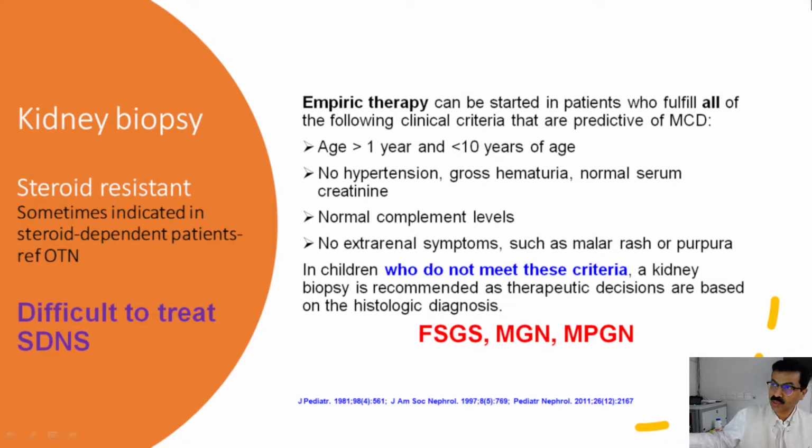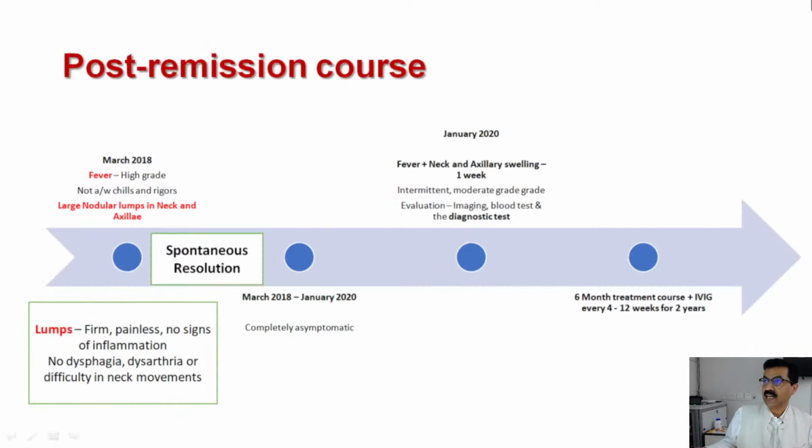But for those who do not meet the criteria, kidney biopsy is usually done. Steroid resistant nephrotic syndrome is a definite indication, but for steroid-dependent course, particularly difficult to treat patients, the threshold for getting a biopsy varies from center to center. So a difficult to treat patient can be biopsied.